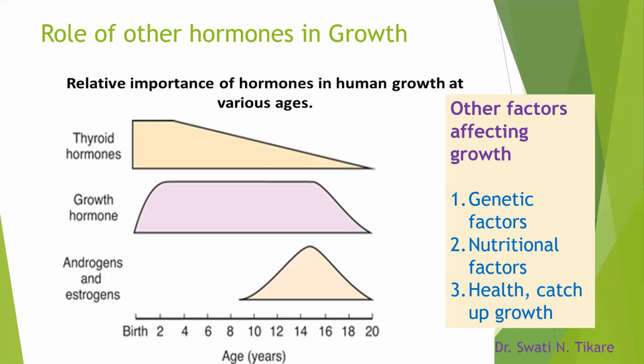But any period when the person or a child is in a chronic debilitating disease, there will be less growth during that period because all the energy is utilized towards some other aspects, and it cannot be used for growth. There is a catabolic kind of a condition whenever there is an illness, surgery, and all those things. After that event has passed, there is something called catch-up growth. Whatever is lost during that period, the person will be able to make good. That is called catch-up growth.